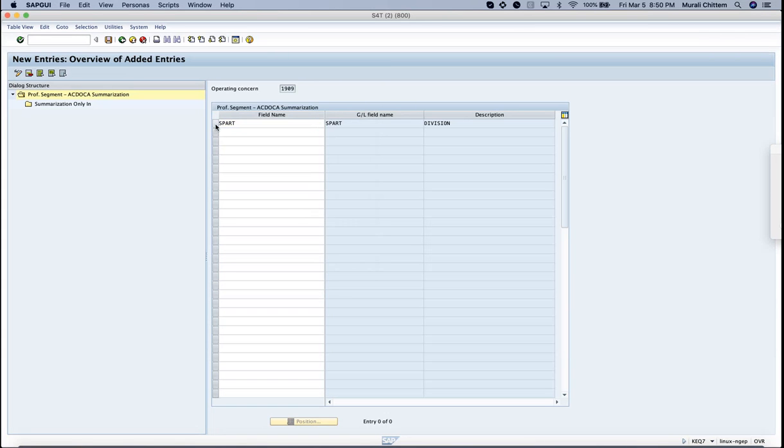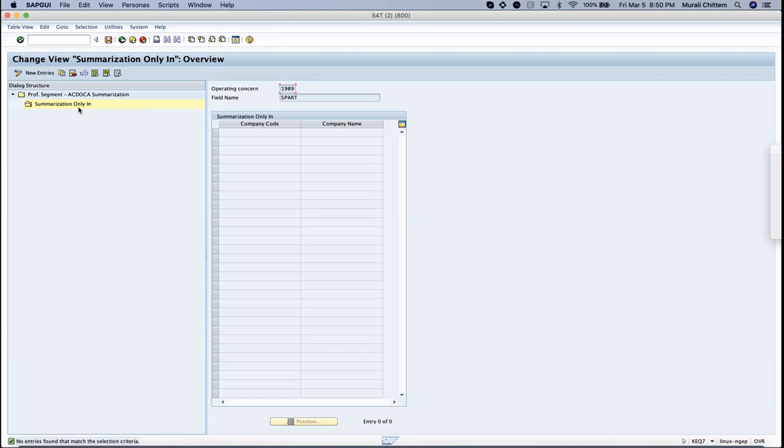I just thought of showing the screen, so I selected something randomly. I selected only one field, but you can have multiple fields, and you can give summarization only for whatever company codes you want, so that it will be done only for those.